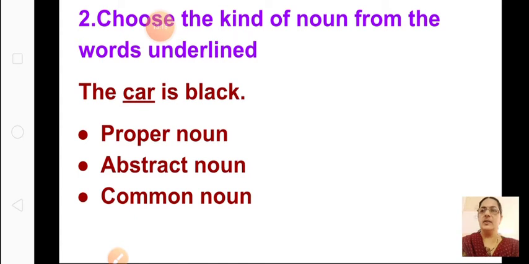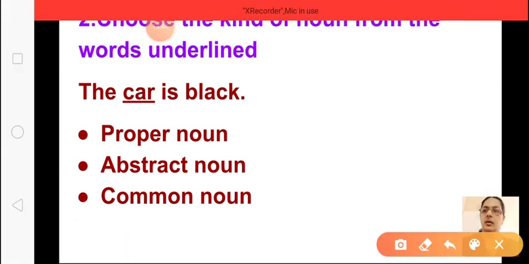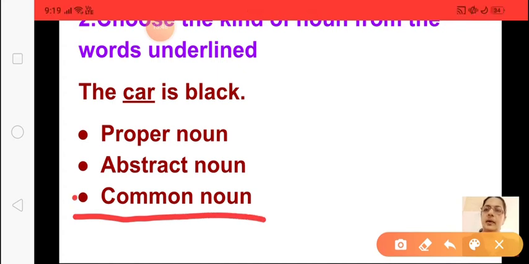Now next one, we'll see two more sentences. Choose the kind of noun from the words underlined. Okay, noun we'll see. The car is black. Is car a proper noun, abstract noun or common noun? In this you have to choose among these three only. What can car be, children? It is only a common noun. So you'll have to click common noun.